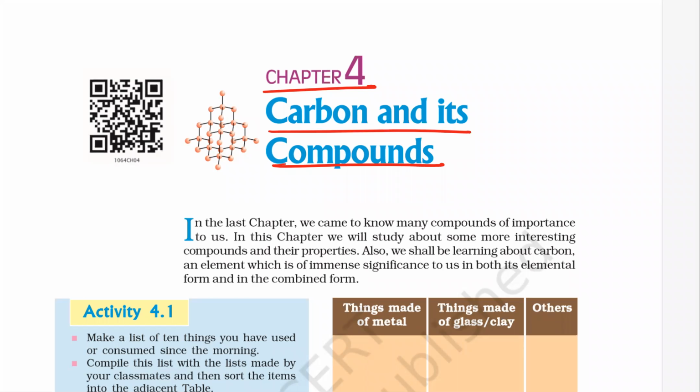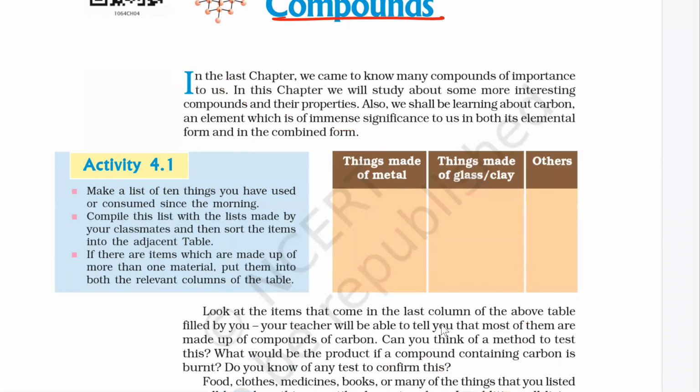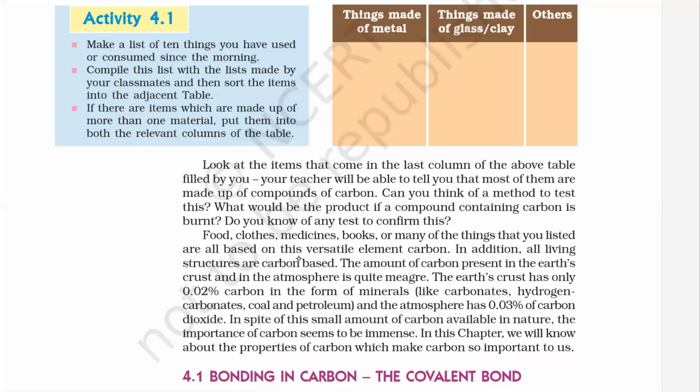Activity 4.1 is something simple and practical which you can do, but it's not of much importance. You just have to make a list of 10 things that you use and consume since morning, and think about what each is made up of. They basically want to make you realize that carbon has a very important role. Food, clothes, medicine, books and many other things are all based on this versatile element carbon. Versatile means it can take many forms.